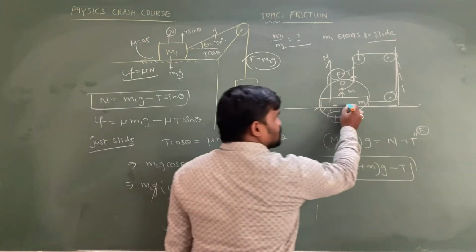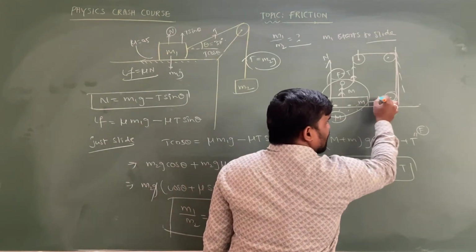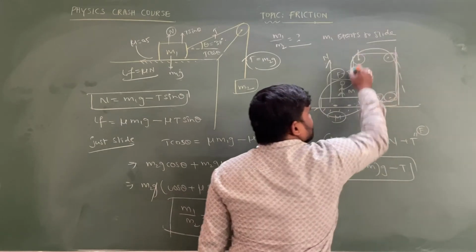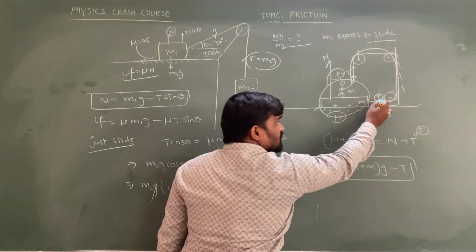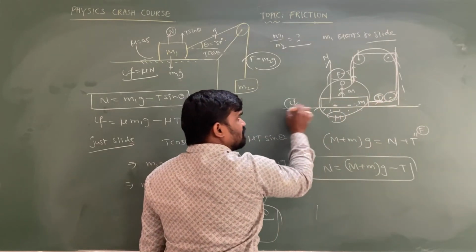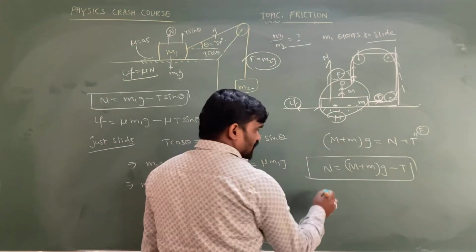But as there is no relative sliding, the same string is connected to here, so the same tension is present at this point. This tension is equal to limiting friction. That is why there is no relative sliding. So what can we write?